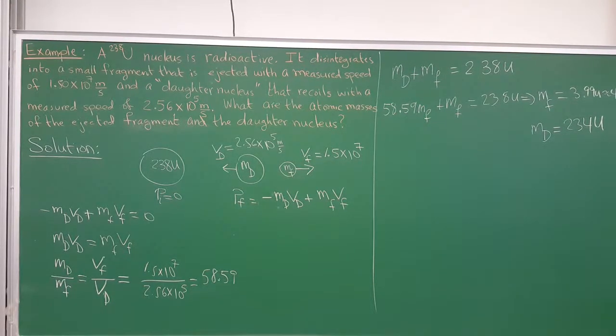And so the fragment apparently has a mass of 4 U. That's like an alpha particle, like a helium nucleus. Okay, and so basically two things I have left in this chapter that I would like to talk about: conservation of momentum in two dimensions, collisions in two dimensions, and then the last segment is the rocket motion where the mass is changing. And that should put an end to this chapter.